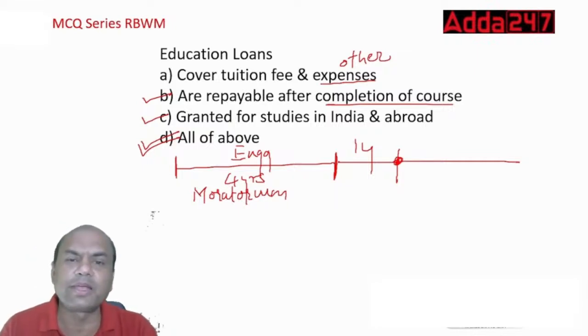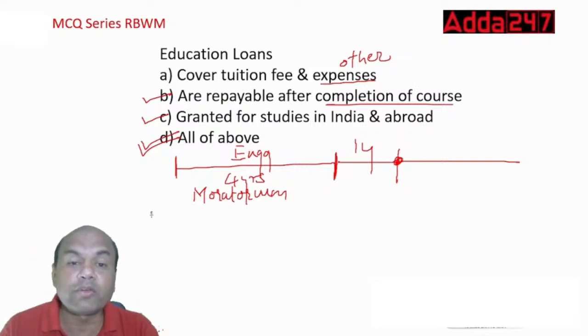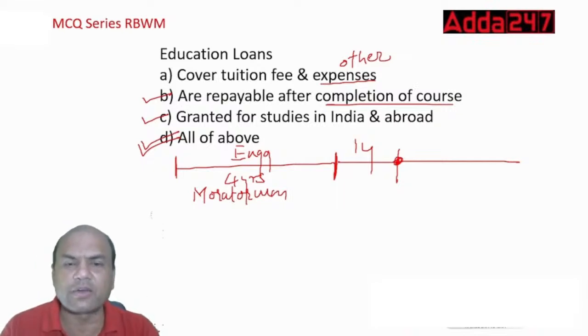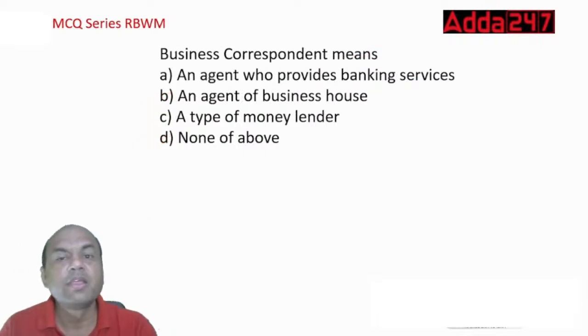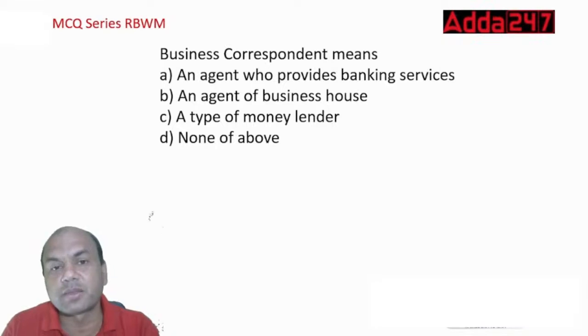Bank, after all, it's not the bank's money. It's the depositor's money. So we are just the trustee. How can we waive off any amount? So that's why it's repayable after completion of the course, and obviously granted for studies in India and abroad. That's obvious, isn't it?